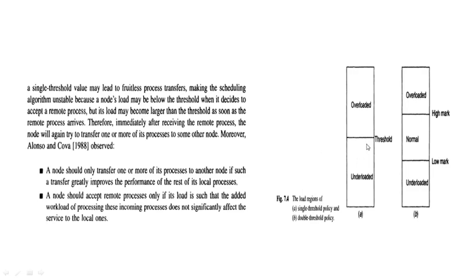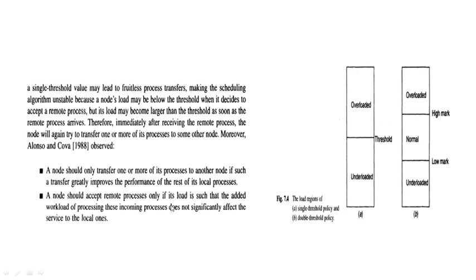It is already executing its processes and it is accepting a remote process as the value is less than the threshold value. By accepting that new remote process, suddenly the load may increase and it becomes an overloaded node. In that case, N1 should transfer its own currently running process to another node N2. Why? Because it is overloaded.